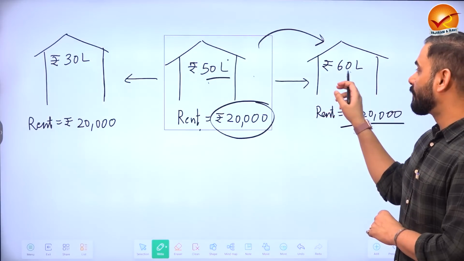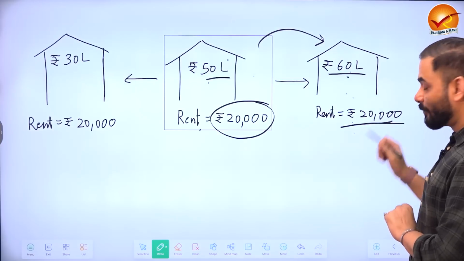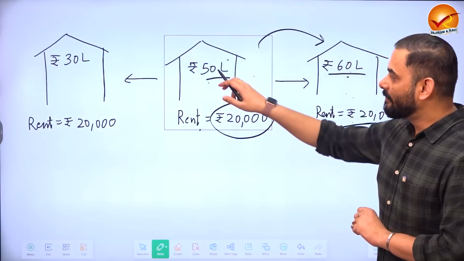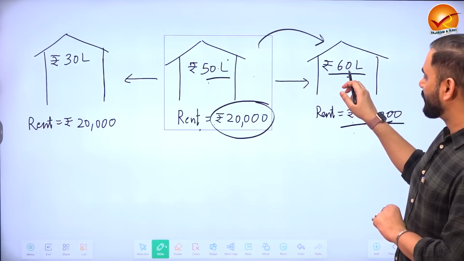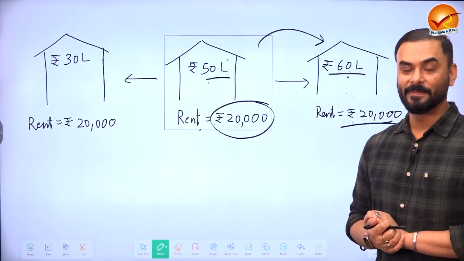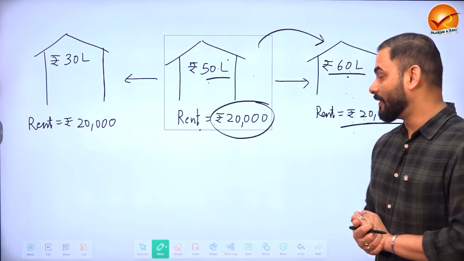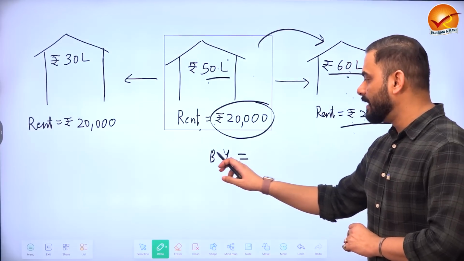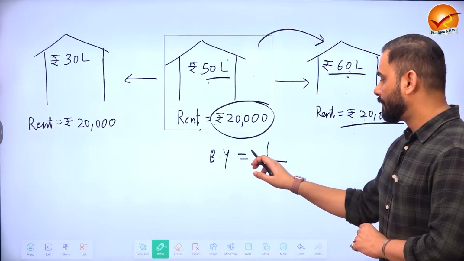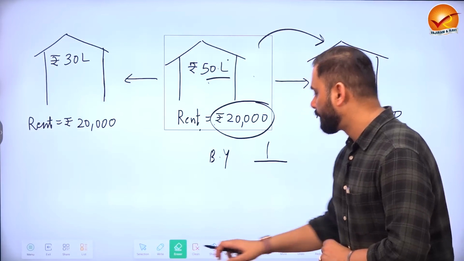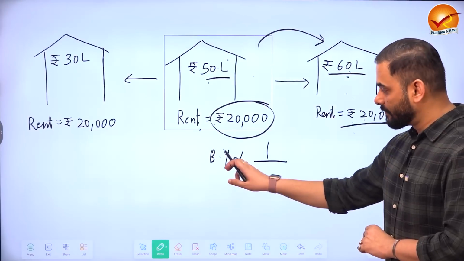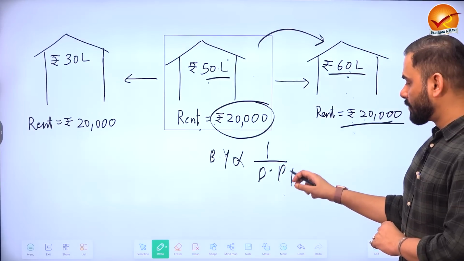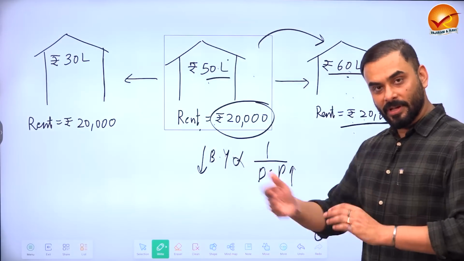Now that person who bought the house from you has invested 60 lakhs and that person is getting 20,000 rupees a month as rent. Which means what has happened to the yield? Yield has come down. Because earlier a 50 lakh house was giving 20,000 rupees rent. Now a 60 lakh house is giving 20,000 rupees rent. Which means that yield has come down. So what did we see? The connection, or the relationship, between yield and price is inverse. So whenever the price goes up, the yield goes down. Let's do the reverse case.